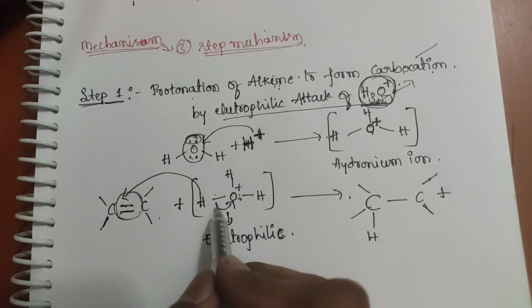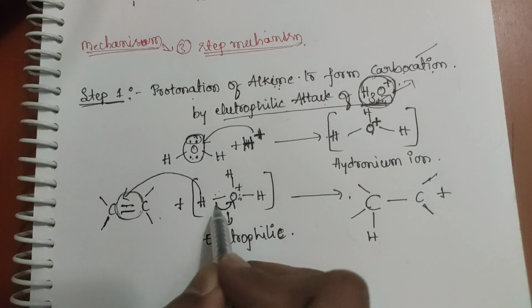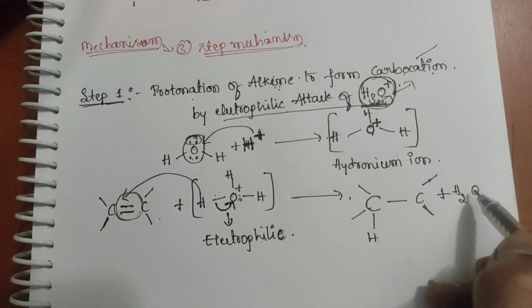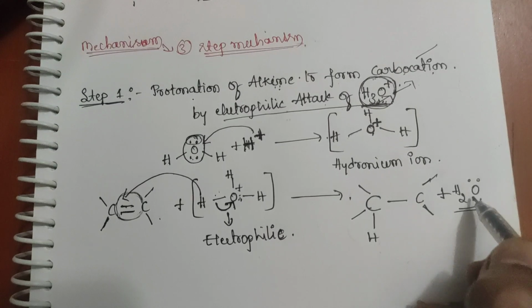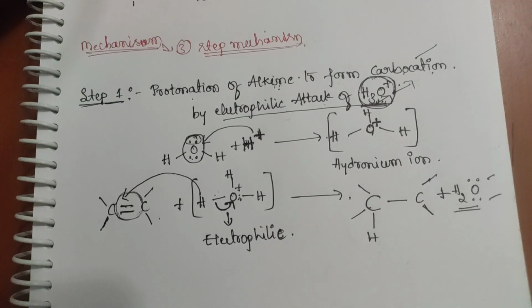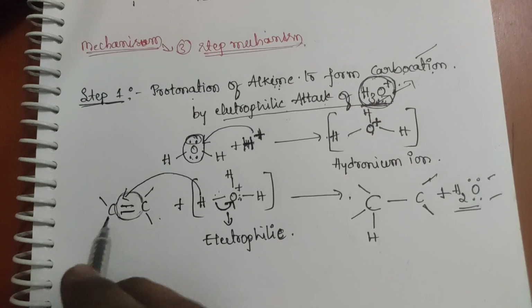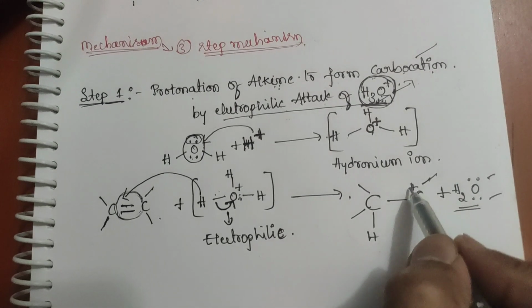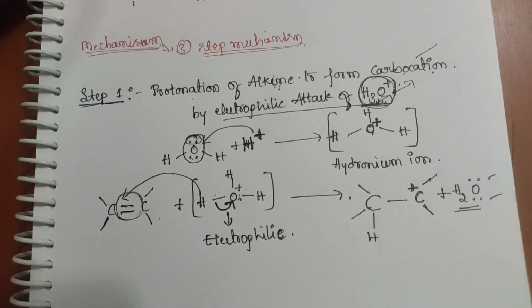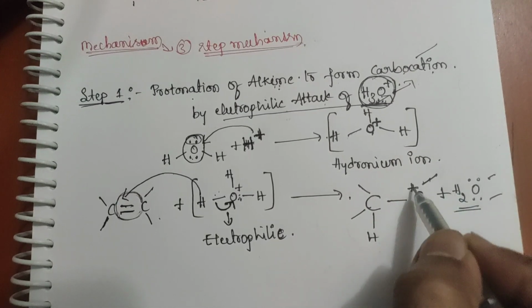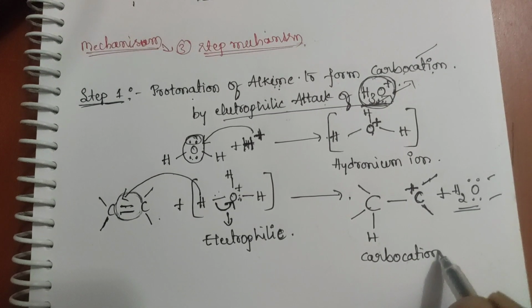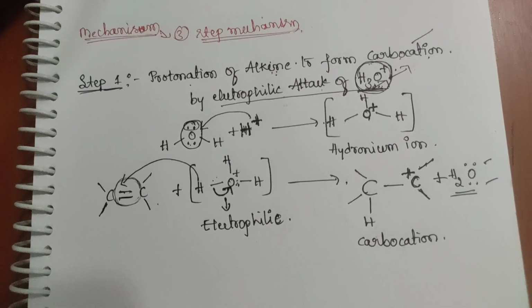Next, if this electron pair is donated to oxygen, then H2O will form. Then it's happy. It will get two electrons, meaning two lone pairs of electrons. But here this carbon atom will get a positive charge, because the oxygen is satisfied with four bonds, but this carbon atom has only three bonds, therefore it will get a positive charge. This is called a carbocation. This is the first step.